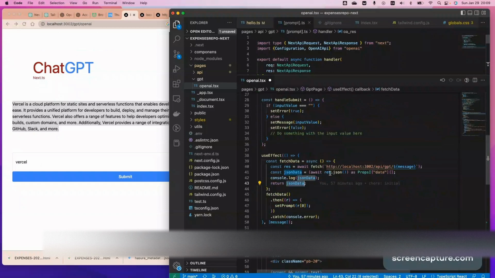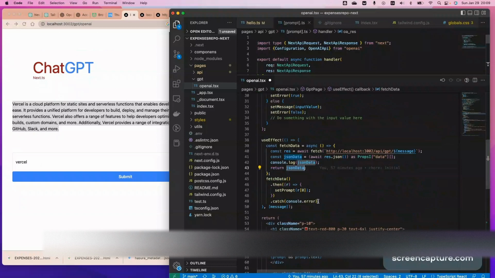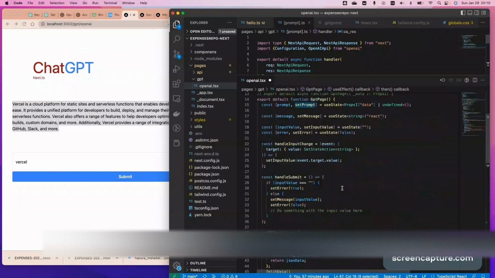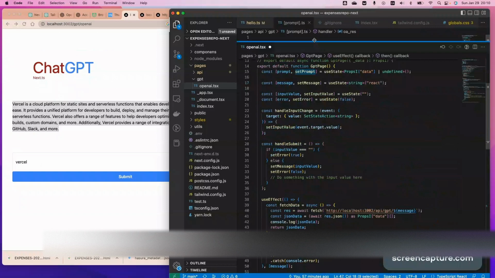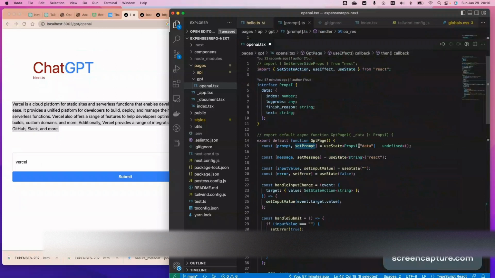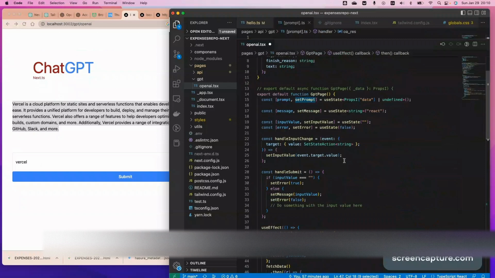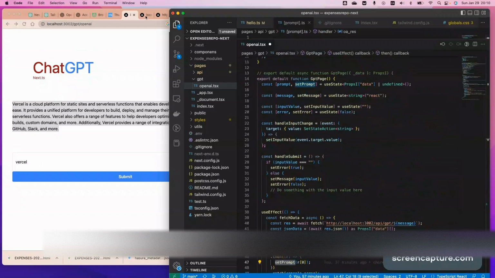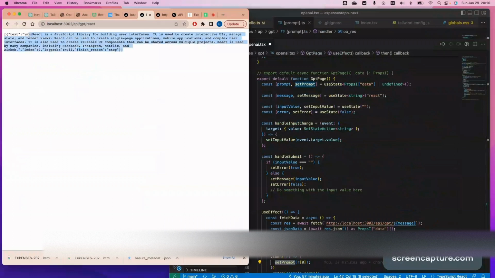This is a TypeScript file. Then you just store the data into the set prompt, which is set user space. We did it here. This follows the data structure, which is up per se: index, log, top, final, whatever. So one more time, it's going to be the return data. It's a little confusing, but I just want to let you know this is the data type.